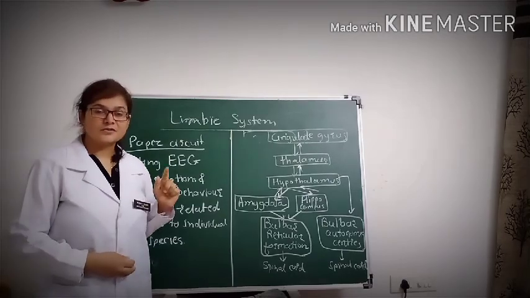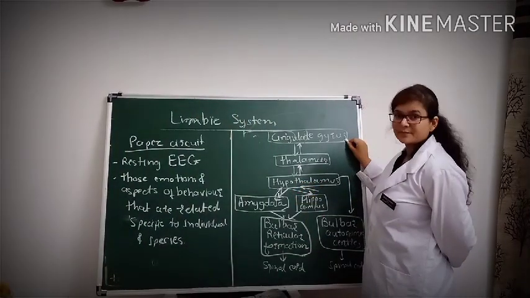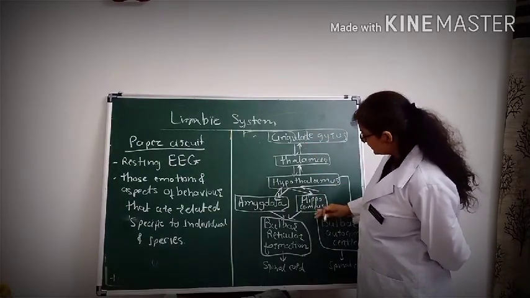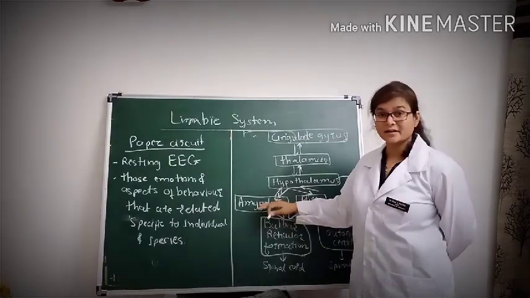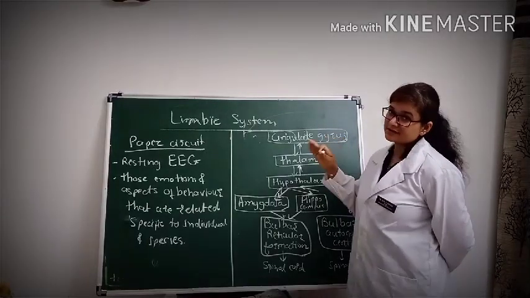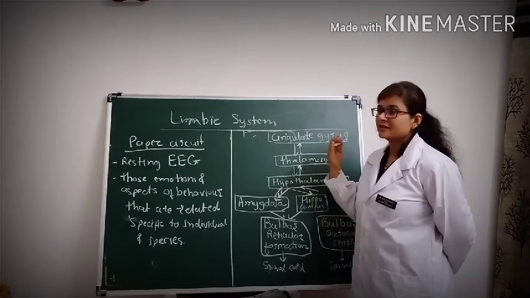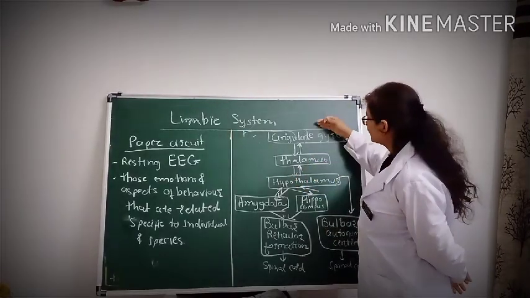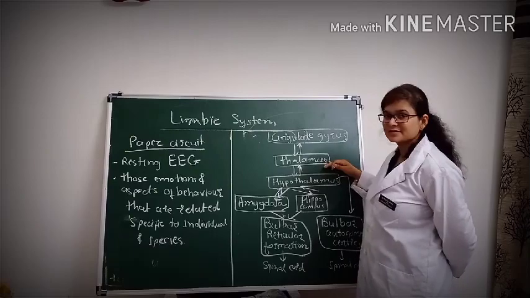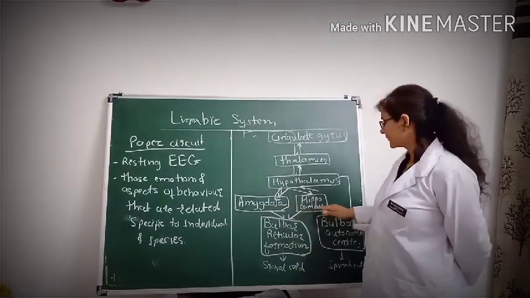Now, the efferent connection of the limbic system. If we think about the efferent connection, you should remember this pathway, and you should also observe that up to the level of the hippocampus and the amygdala, there is two-way communication. Information goes from the cingulate gyrus to the thalamus, and also from the thalamus to the cingulate gyrus. So remember, the sensory information and the emotion generated in response to it goes from the cingulate gyrus into the thalamus. From the thalamus, it goes to the structure below it, the hypothalamus. From the hypothalamus, information goes into the amygdala and the hippocampus.